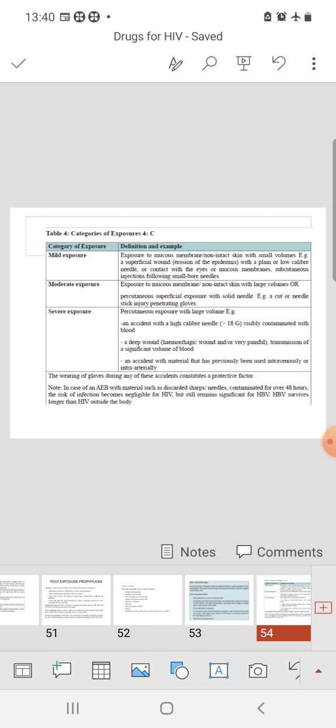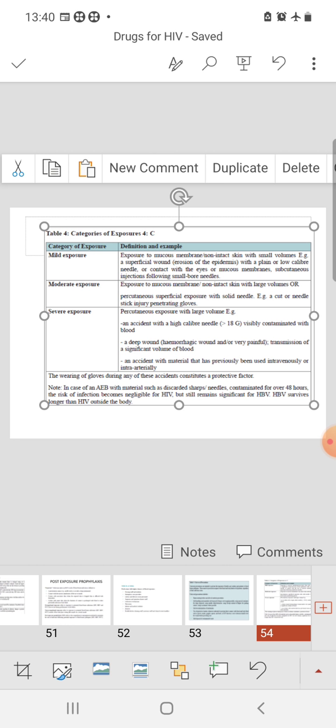Moderate exposure means exposure to mucous membrane or non-intact skin with large volume. So small volume non-intact skin is mild exposure, large volume non-intact skin is moderate exposure, also exposure to mucous membrane, and also it can be percutaneous superficial exposure with a solid needle, like a cut or needle stick injury penetrating gloves. So suppose the doctor is wearing gloves, but still there is a percutaneous injury, that is called moderate exposure. And severe exposure means percutaneous exposure with large volume. So small volume percutaneous injury is moderate exposure. Large volume percutaneous injury is severe exposure.